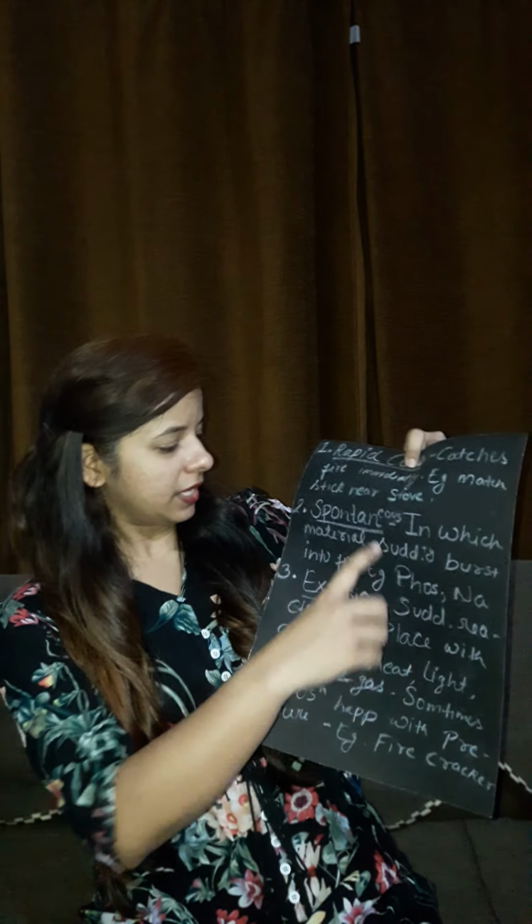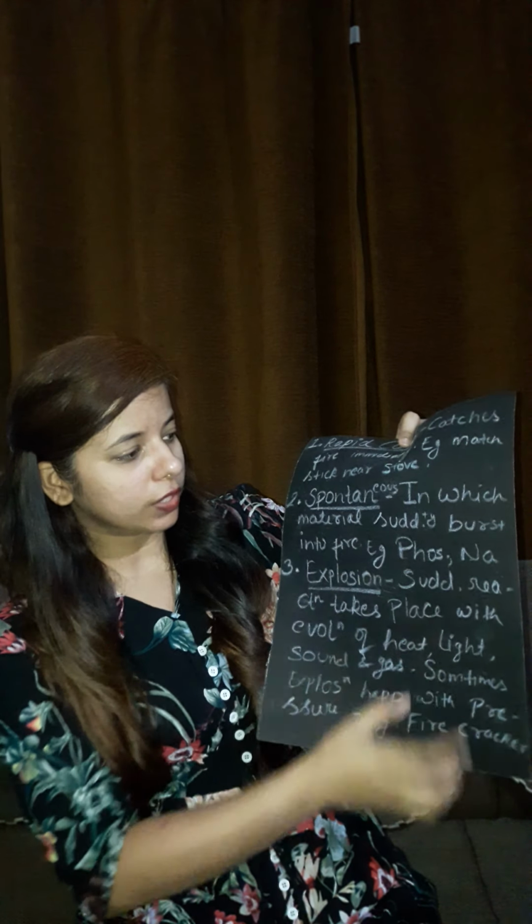The second kind of combustion is spontaneous combustion. In this combustion, materials burst into fire without any flame or spark. For example, there are some elements like sodium.